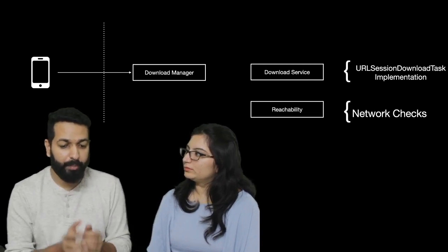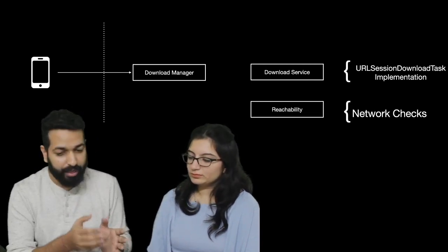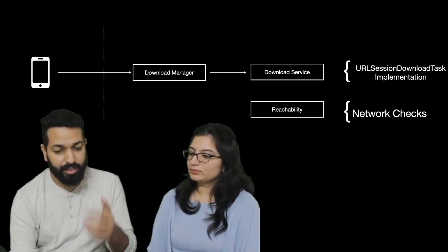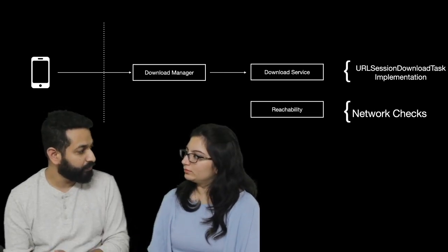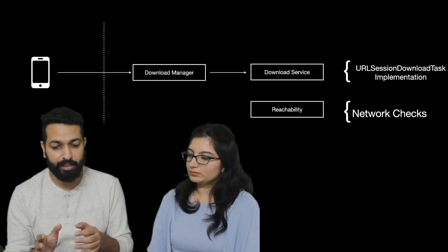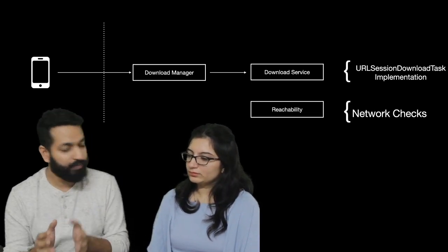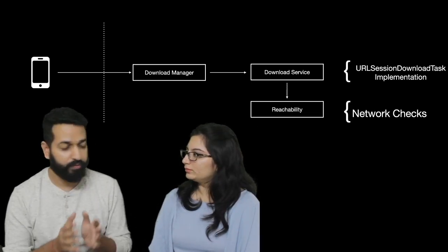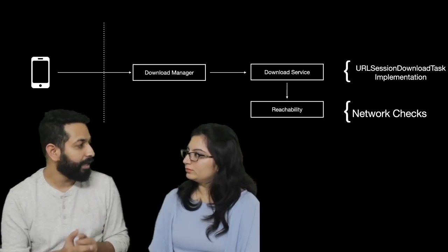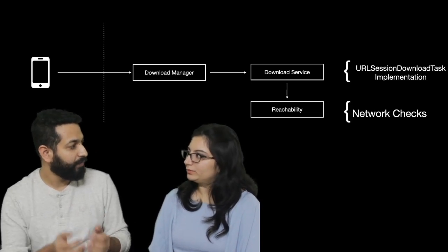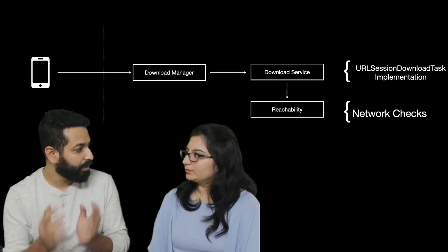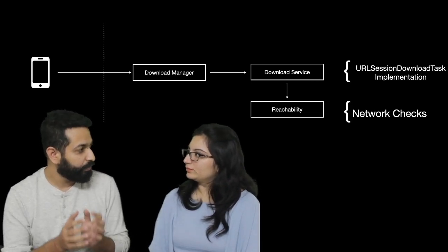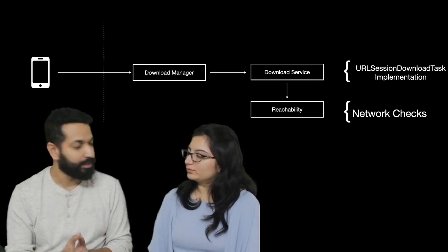This will not have the implementation of those functions. Instead, it will call another service, that is download service, and this will have the core implementation of those features. So basically the URL session download task and all that heavy lifting will be done by download service, and download service will be having the reference of reachability. So this is for handling the network failure scenarios. So in case, while a download is in progress, the network goes, or the user goes offline, in that particular scenario, if you want to pause the download, that will be possible through this.